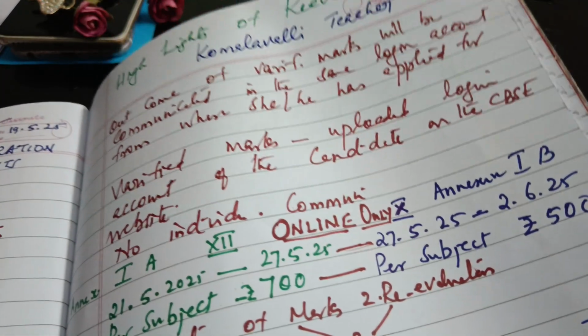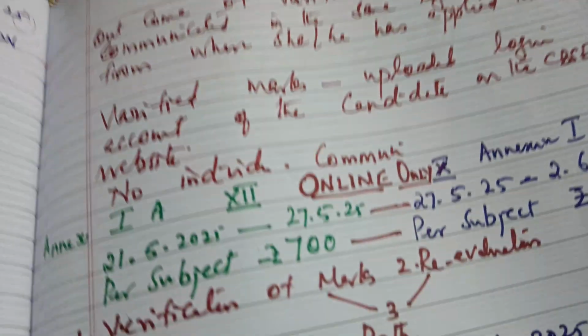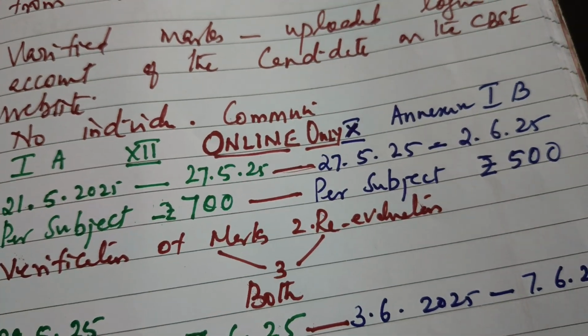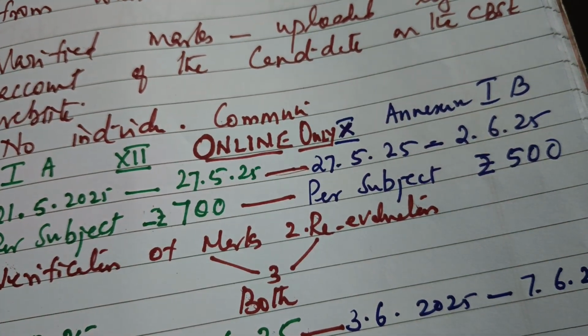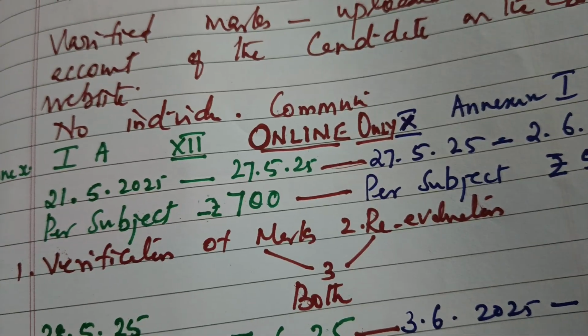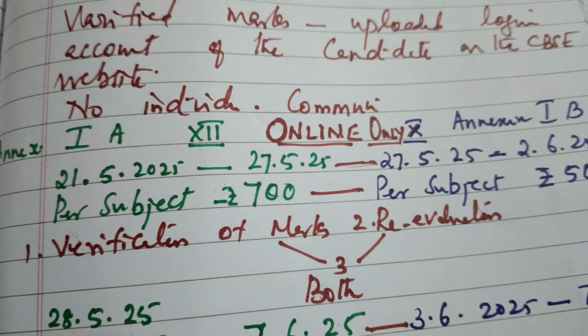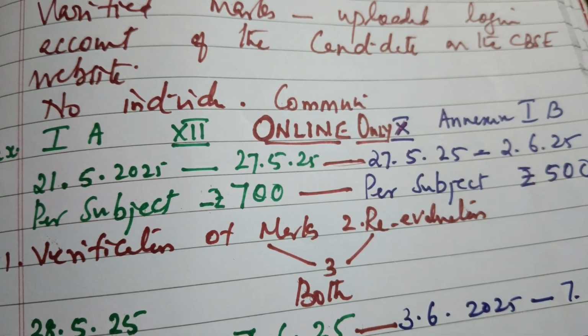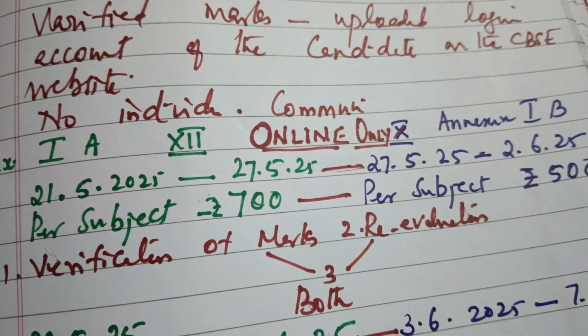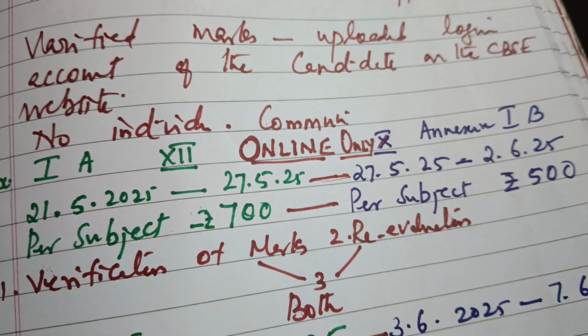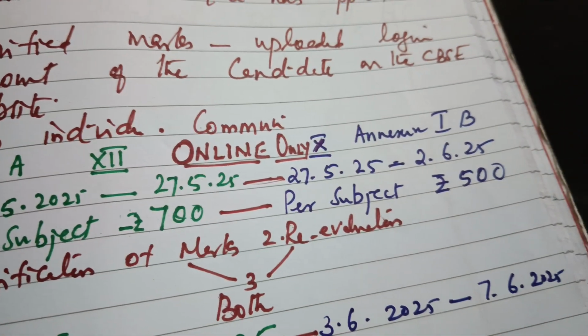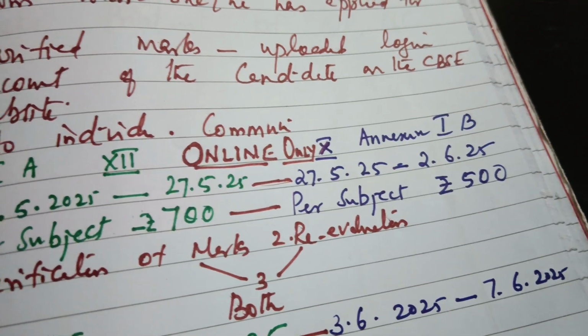So, plus 2 is 21st May to 27th May, and 10th standard is 27th May to 2nd June. Then per subject, 700 rupees for getting the photocopy: 700 rupees for plus 2 and 500 rupees for 10th standard.